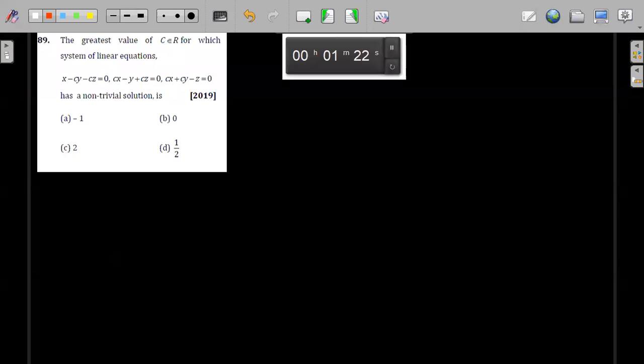Non-trivial means, trivial was what? When d is not equal to 0. Non-trivial means when d is equal to 0. Yes or no? When d is equal to 0, that means non-trivial. Homogeneous equation. If you don't remember this, how will the question get solved? This is homogeneous.